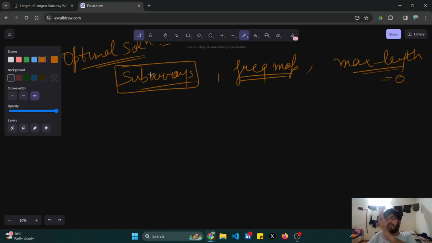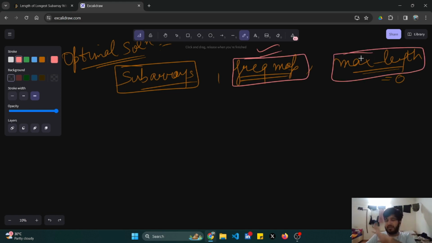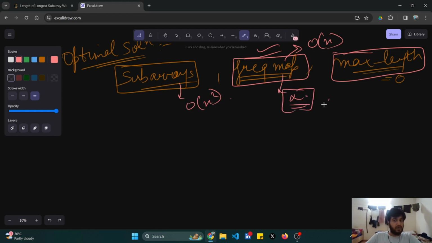So what is the thing that I can optimize? I cannot optimize the frequency map because it is something I need. Basically, this is not taking any time, but the frequency map is taking O of n time, and this is taking O of n square. So what is the thing that I have to optimize? I cannot optimize this. This would take O of n square.